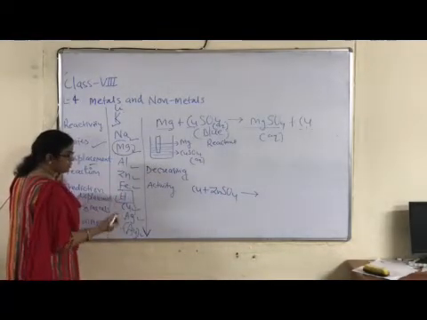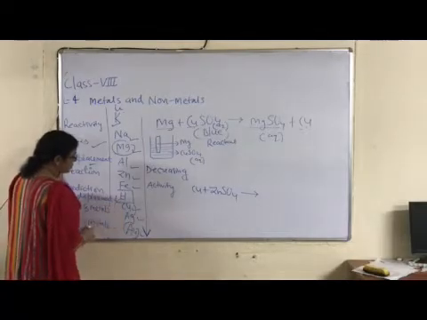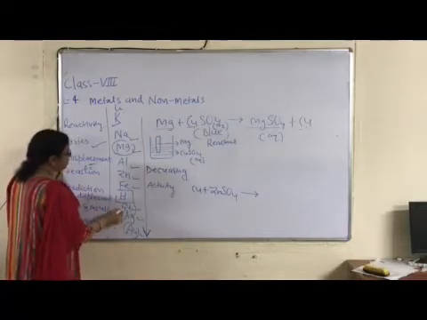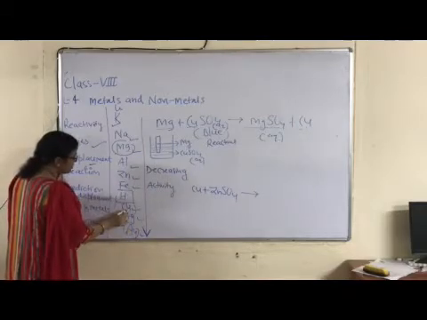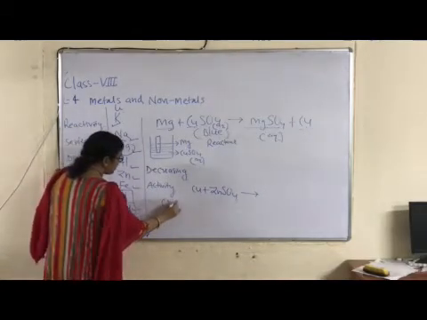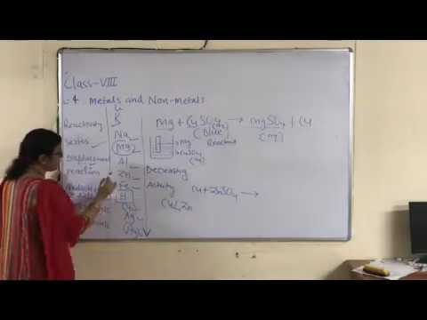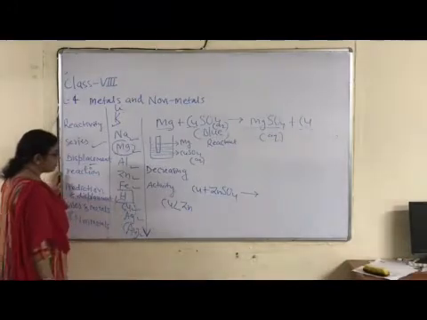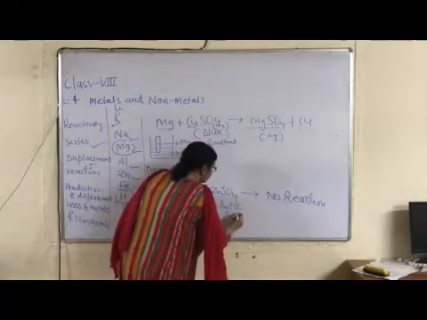Here, which reactant is written in free state, uncombined state? Copper. And what is the position of copper in the reactivity series? Copper is placed below zinc. It means copper is less reactive than zinc. Only a more reactive metal can displace a less reactive metal. Okay.